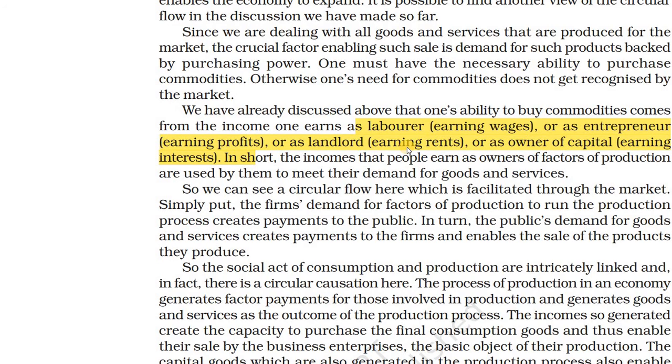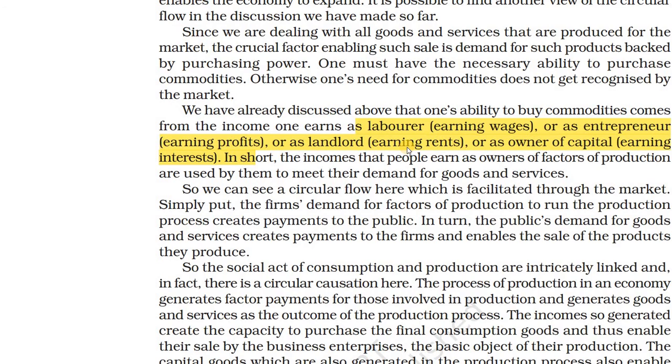Then from factors of production we are using them to meet our demands.